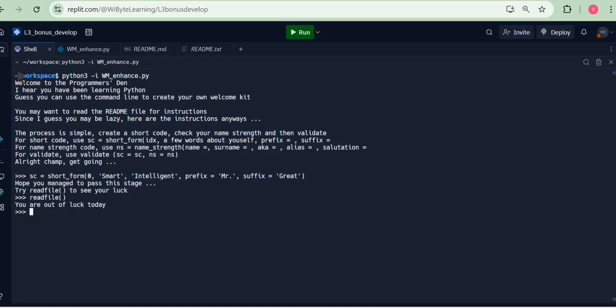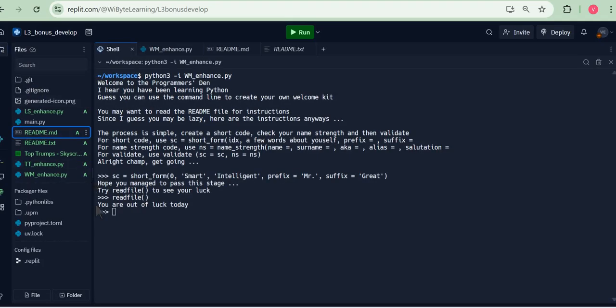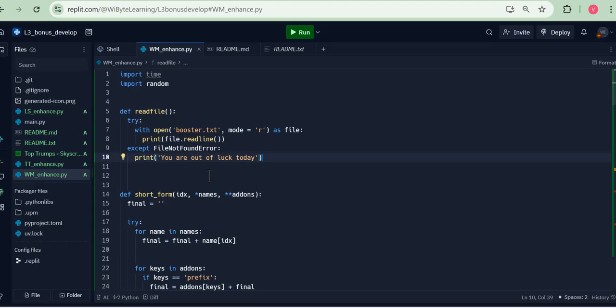Because if I look at my file system here, I see that there's no booster.txt that has been created. So that's why there's no file found. However, now notice because of the try and except, I'm no longer crashing. It just tells me you are out of luck today.